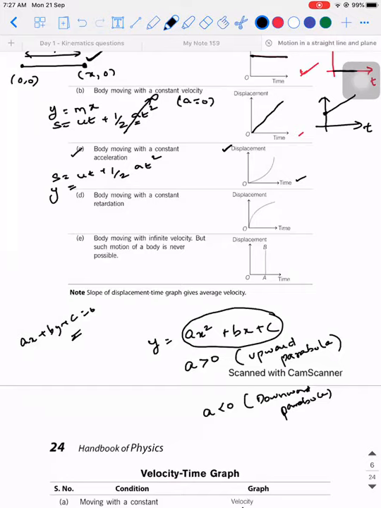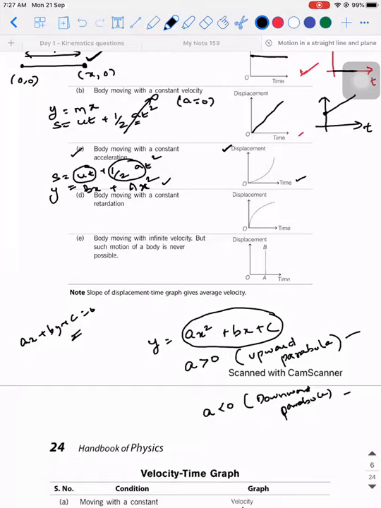The same thing is happening here. Y is equal to ut plus half at square, which is like bx plus ax square. Y is equal to bx plus ax square, so obviously it should represent a parabola. Now the question is, is it going to represent an upward parabola or a downward parabola? Am I clear, guys, with this point? So bx plus ax square, does it represent an upward or a downward parabola according to the concept which I explained to you? Upward parabola. Why?